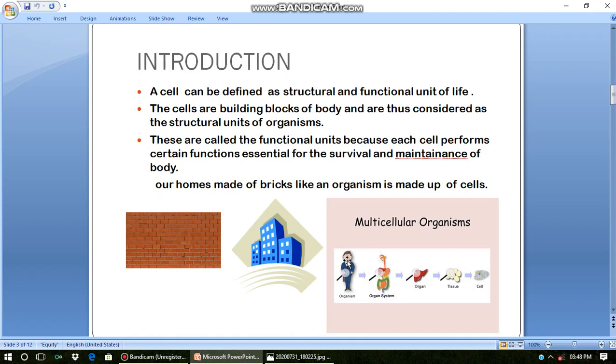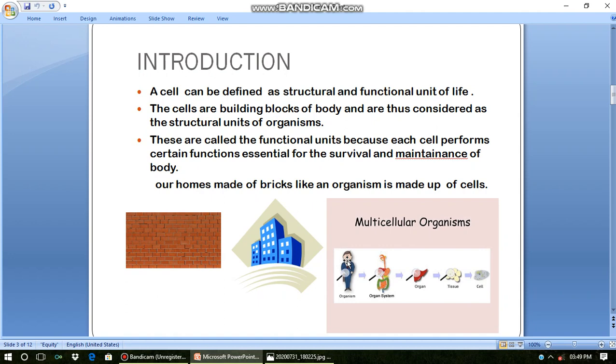This is the definition: a cell can be defined as the structural and functional unit of life, and I hope you all are familiar with this because we have been doing this from our lower classes. Cell is called the structural and functional unit because cell is the building block of the body. That's why it is called the structural unit. And it's called the functional unit because each cell performs certain functions which are very important for the survival and maintenance of the organism.